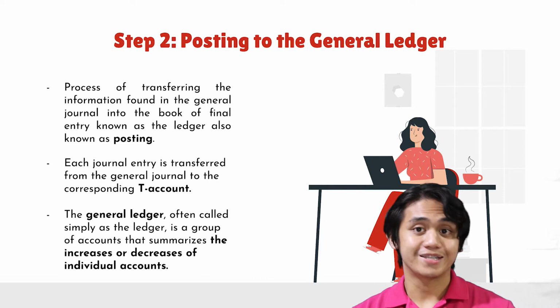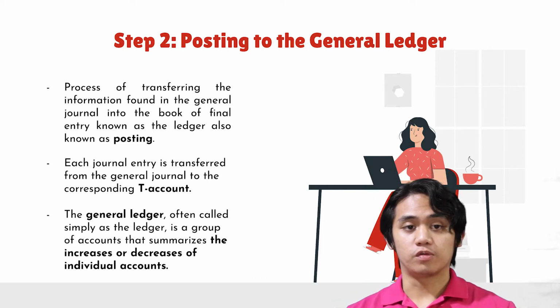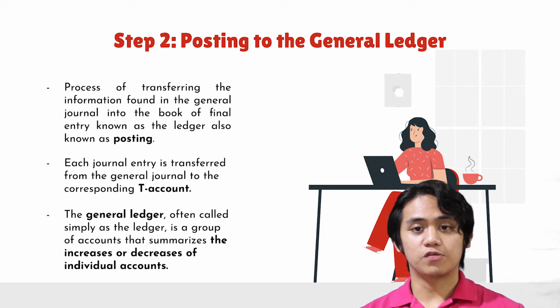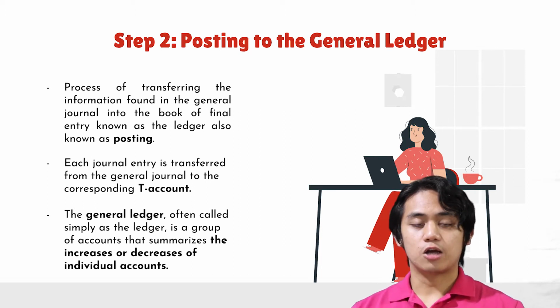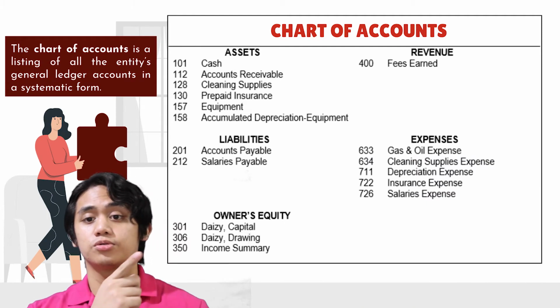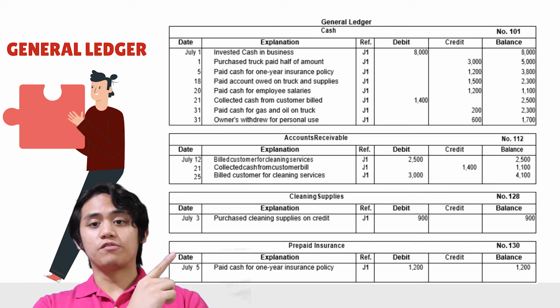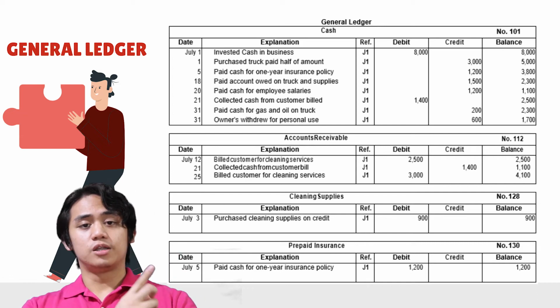revenue, and expense. The accounts used by a particular entity are usually expressed in the form of a chart of accounts, which is a listing of all the entity's general ledger accounts in a systematic form. This is Daisy's car wash chart of accounts, while these are the transactions after they have been posted.